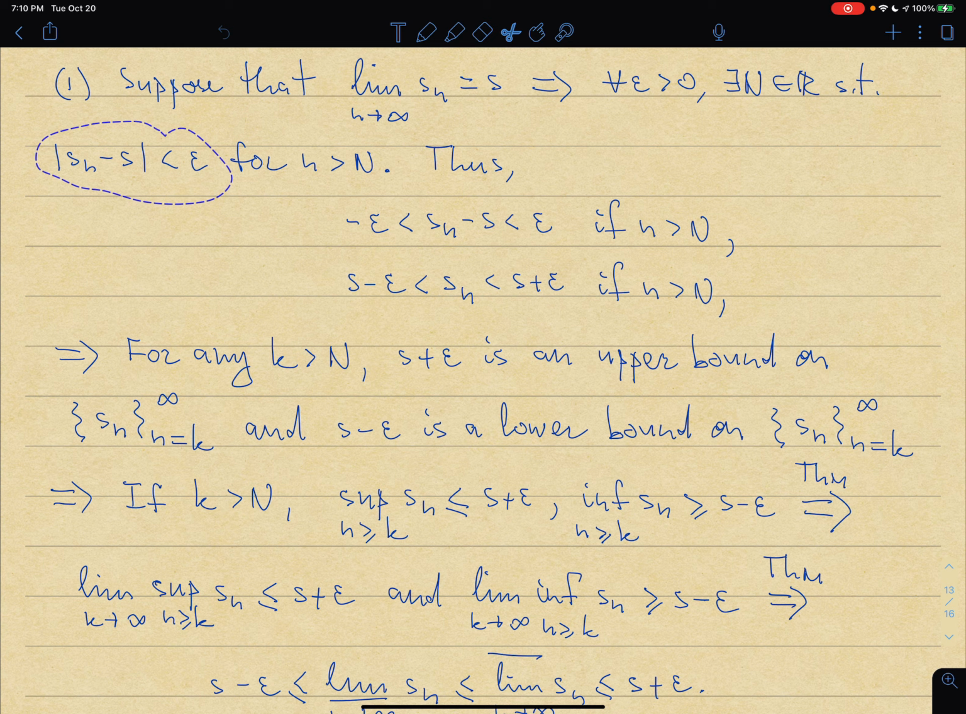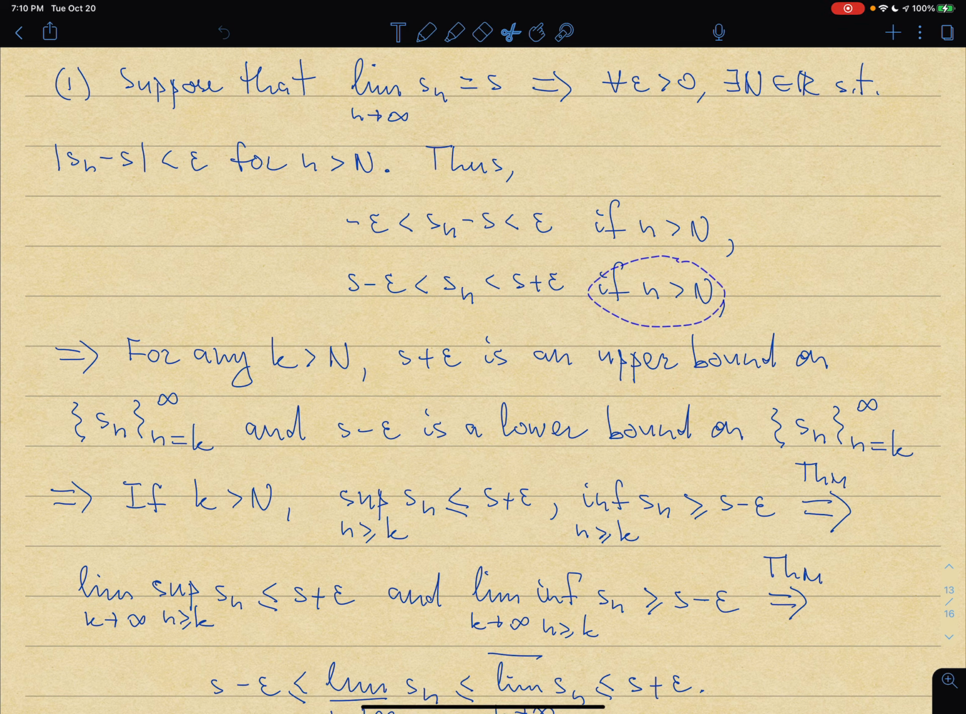All right, so I'm going to rewrite the same expression without using the absolute value sign. This means that Sn minus S is less than epsilon and bigger than minus epsilon if n is bigger than capital N. Or, if I add S to all three sides of the inequality, S minus epsilon is less than Sn, less than S plus epsilon, once again, if n is bigger than capital N.